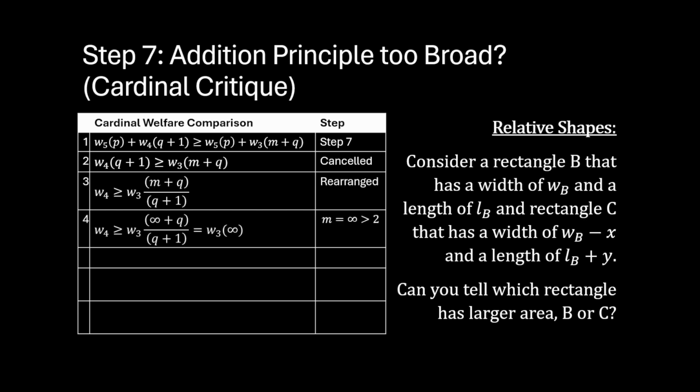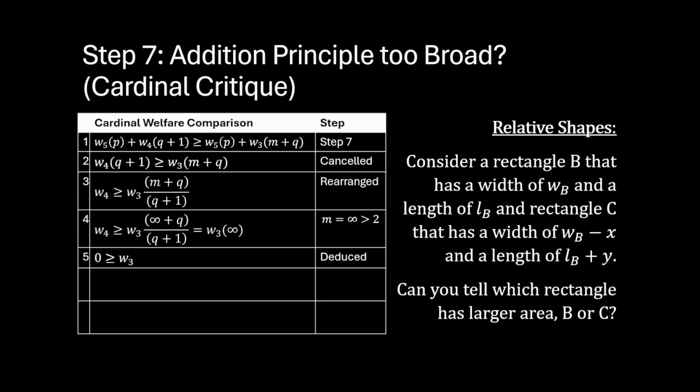We can then stipulate an arbitrarily large population M where M is approaching infinity. When we do this, we can see that W4 must be greater than or equal to W3 times infinity.